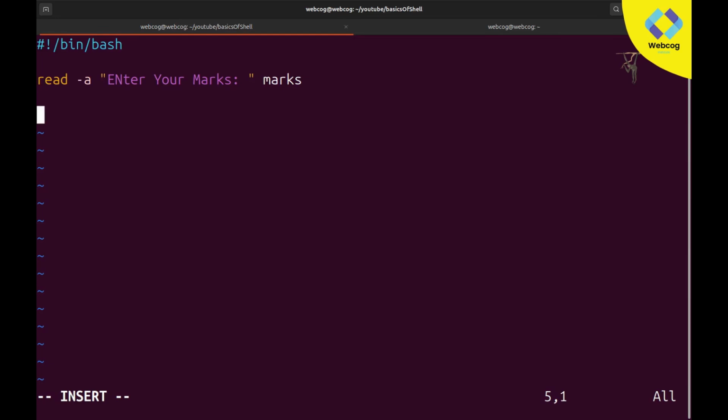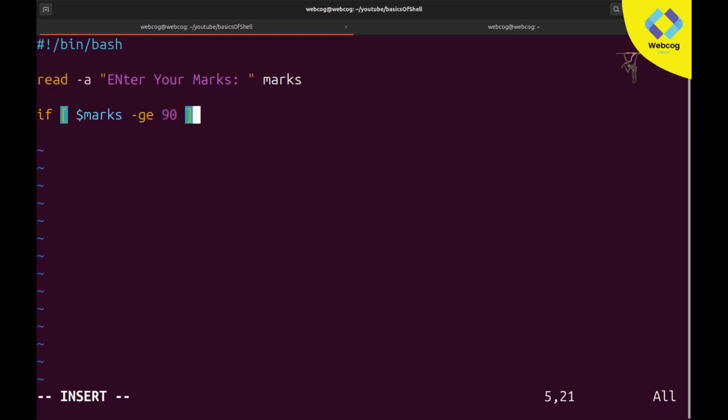I want multiple conditions, like if user marks are greater than 80, then A plus, A. So let's see what I will make. If, dollar sign marks greater than or equal to 90.